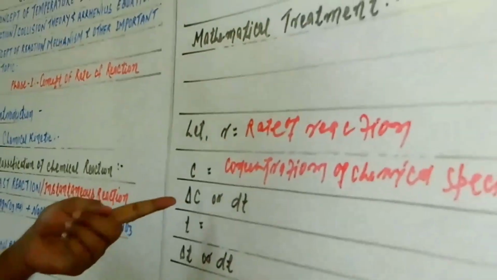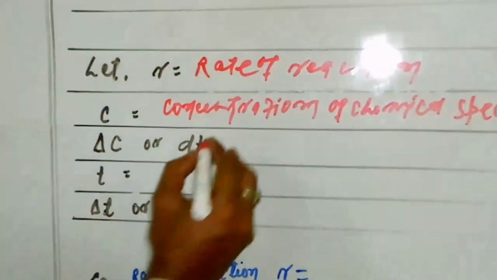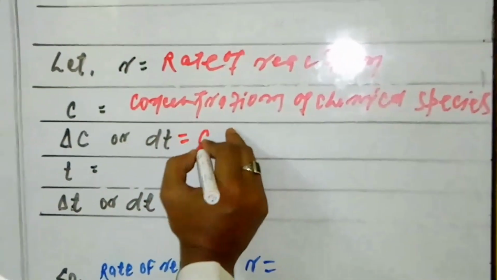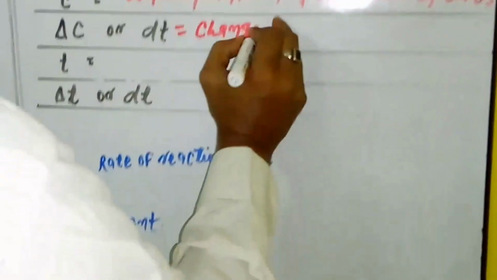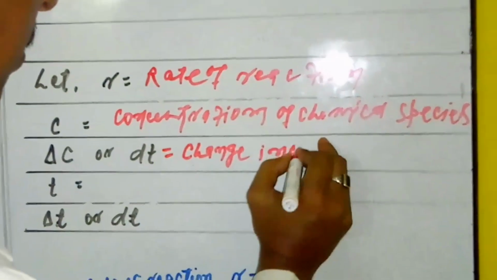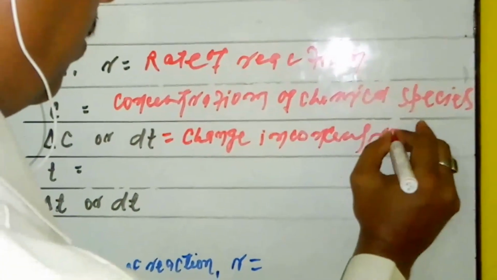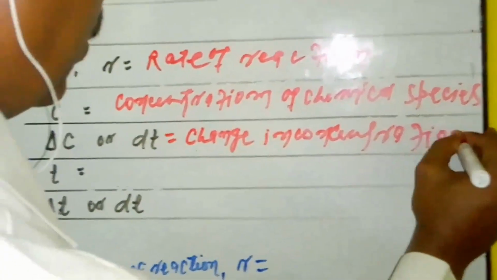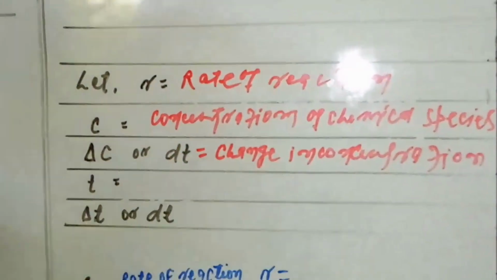Again here you see we give two symbols, delta C and dC, because later we discuss they become two types. That is known as the change in concentration. What? Change in concentration may be large or infinitely small.